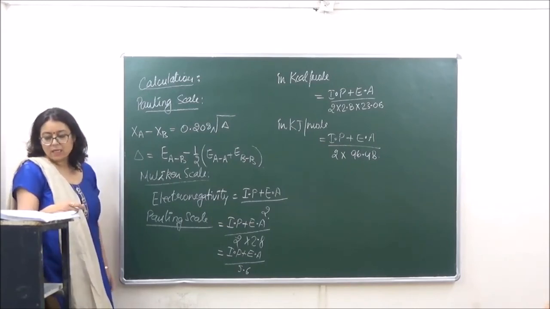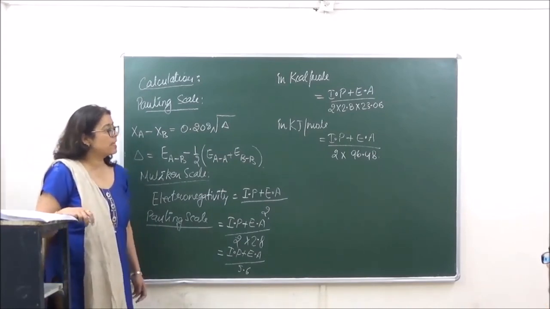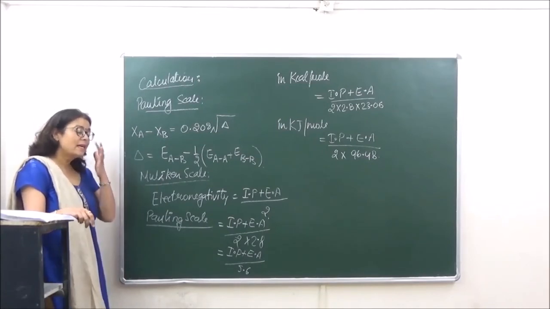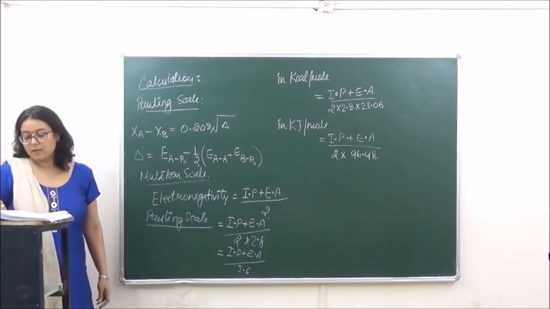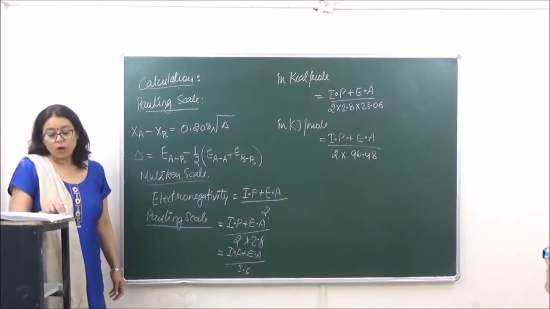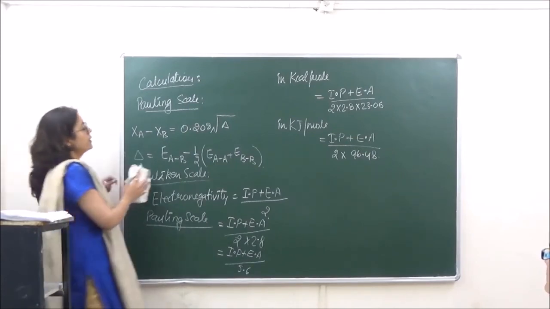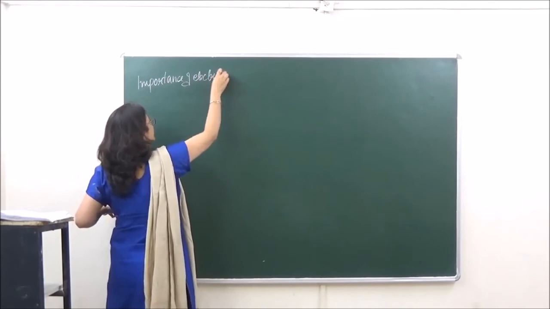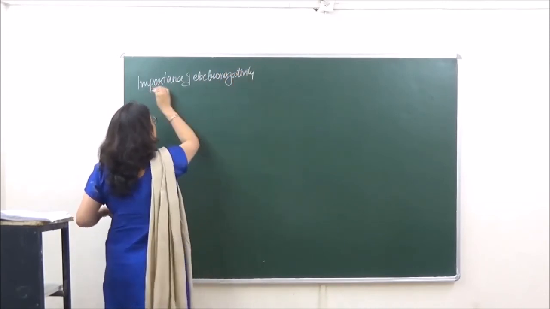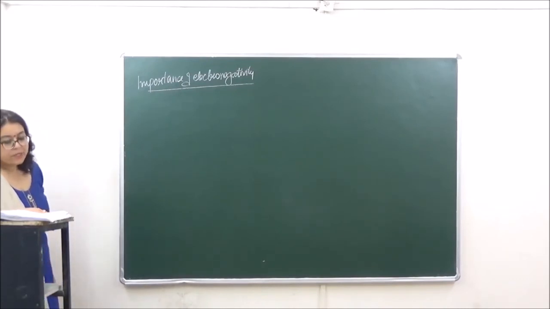Now electronegativity is very high for small sized atoms. This we have already discussed: the smaller the size, the greater the electronegativity, and the larger the size, the lesser the electronegativity. Now what is the importance of electronegativity? Why is electronegativity required? When we discuss the importance of electronegativity, it predicts the type of bonding, which is very important.